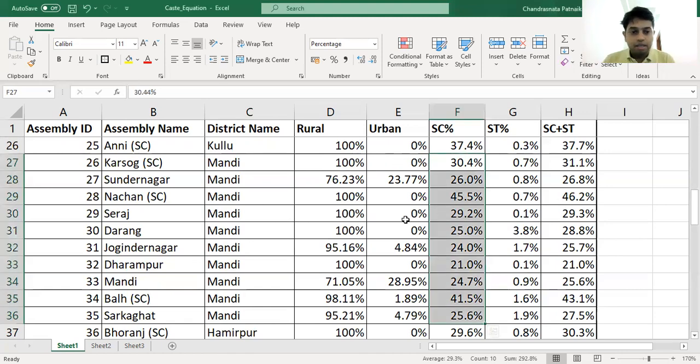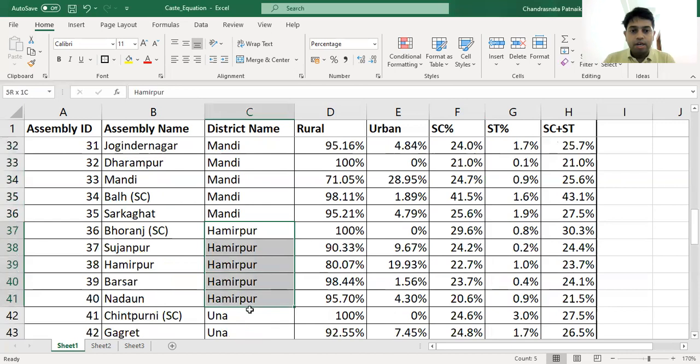And next, let's come to Hamirpur. In Hamirpur, we have 5 seats. It is mainly rural constituencies, with the Hamirpur assembly seat being the most urban. Here in Hamirpur, the ST population is very low, 0.6%, and the SC population in this area is almost 25%.